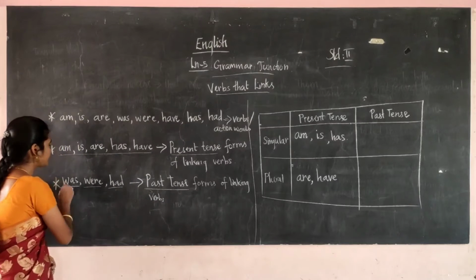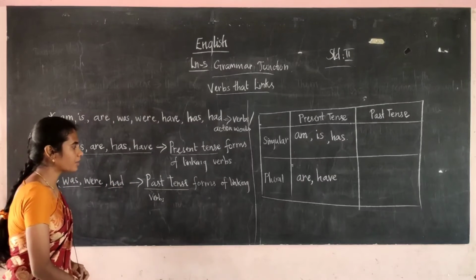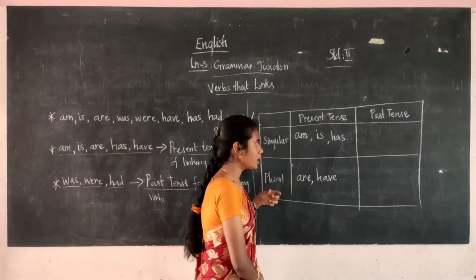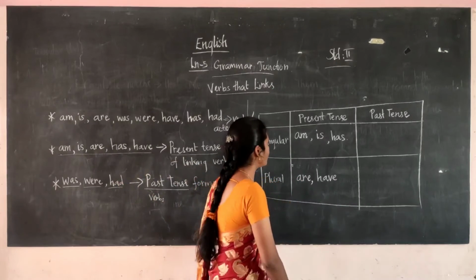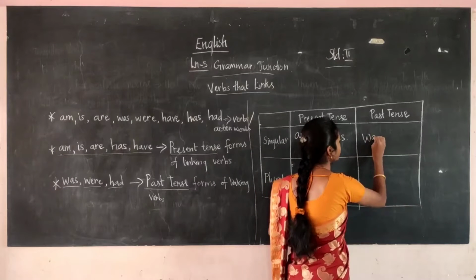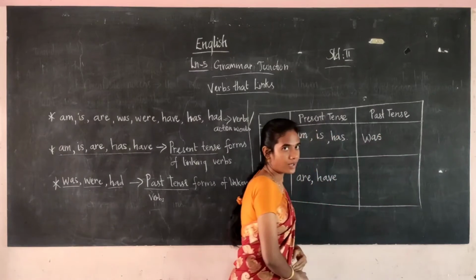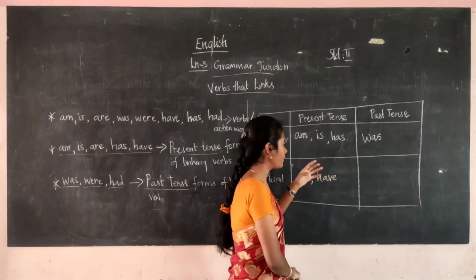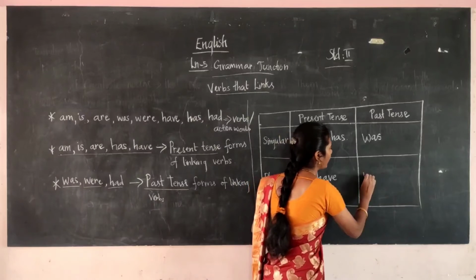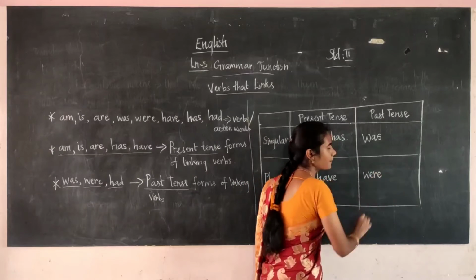Now you have to see this category. Was, were, had are the past tense form of the linking verb. Here we are going to categorize into singular and plural. Was is singular only, singular past tense only. Now see the next one, were is the plural.